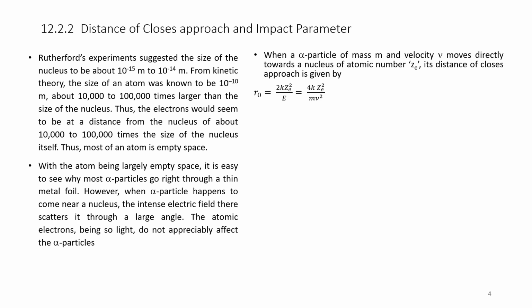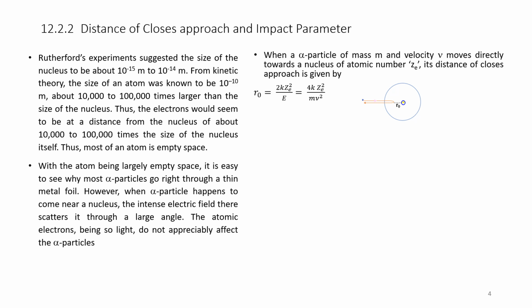When an alpha particle of mass m and velocity v moves directly towards the nucleus, see, this is the alpha beam moving towards the nucleus, this small circle is the nucleus, and this is the gold atom with the electron orbit.